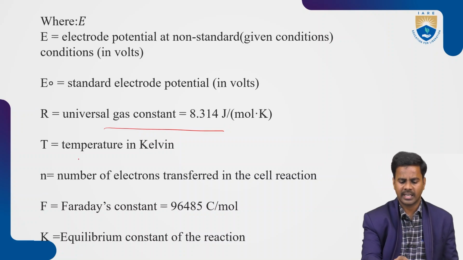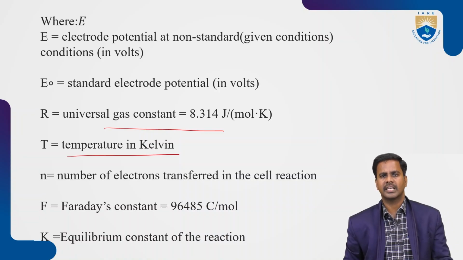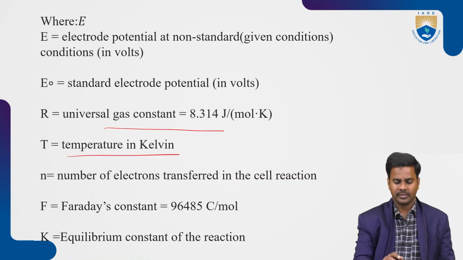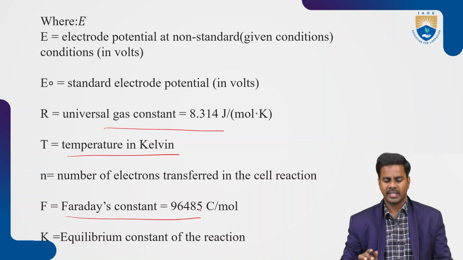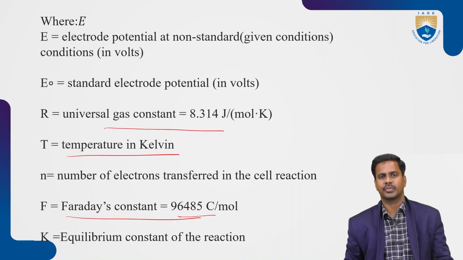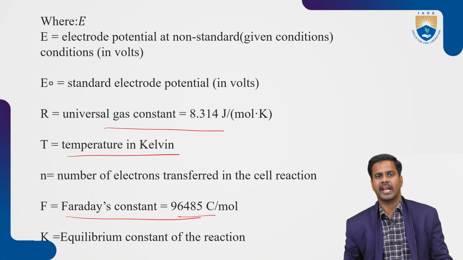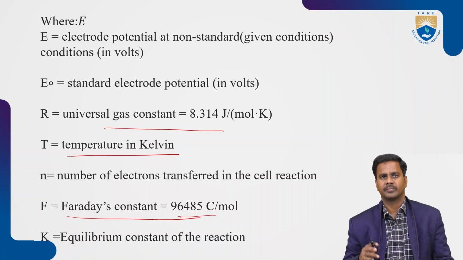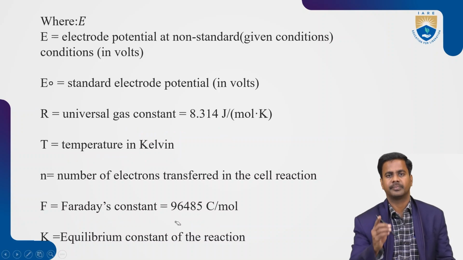T is the temperature in kelvins, and n is the number of electrons involved in the reaction or transferred in a cell, and F is Faraday's constant, that is 96,485 coulombs, and K is the equilibrium constant of the reaction. So that is the Nernst equation.